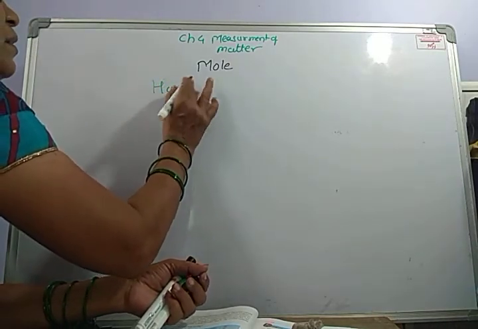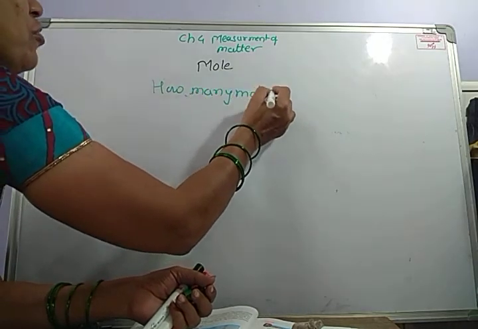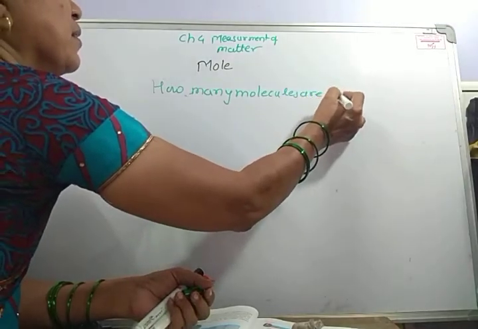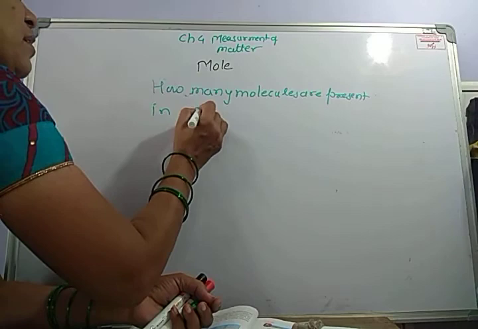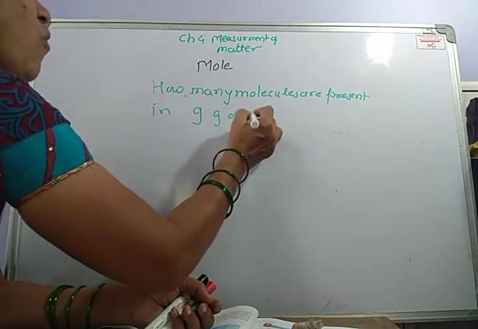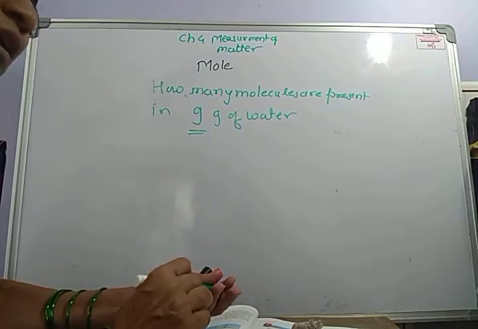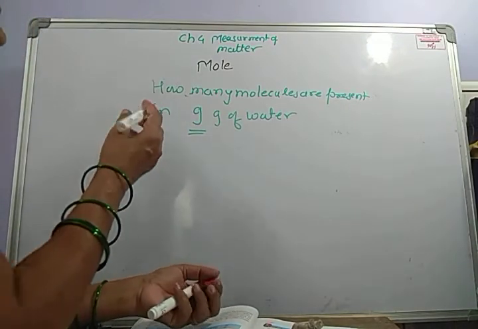How many molecules are present in 9 gram of water? Until now you may have memorized the molecular mass of water.